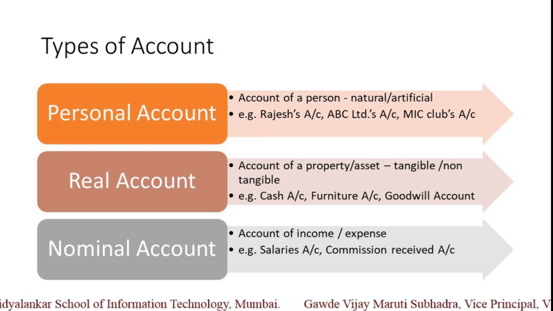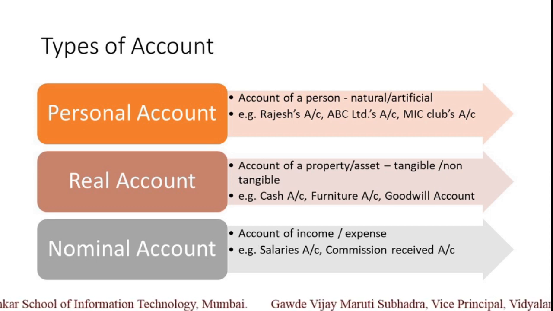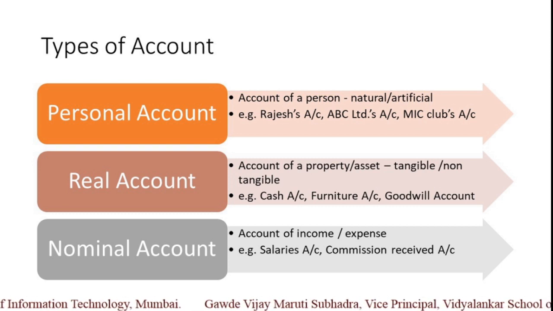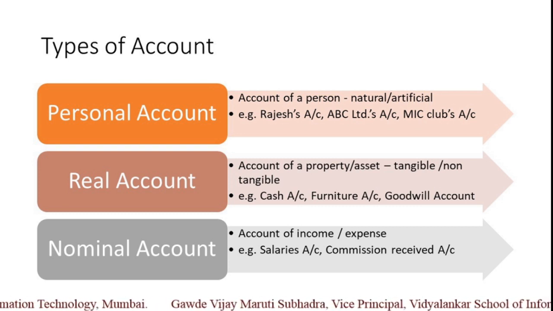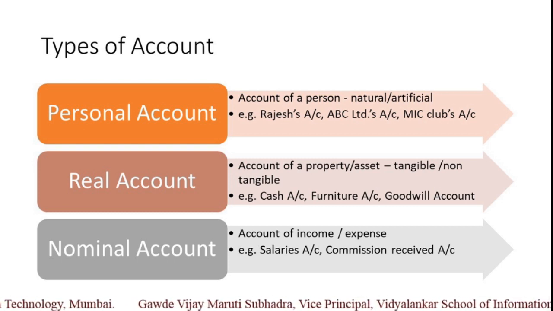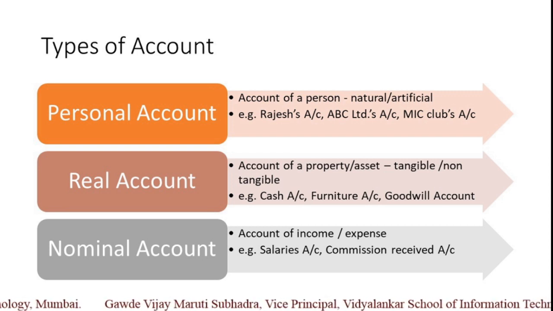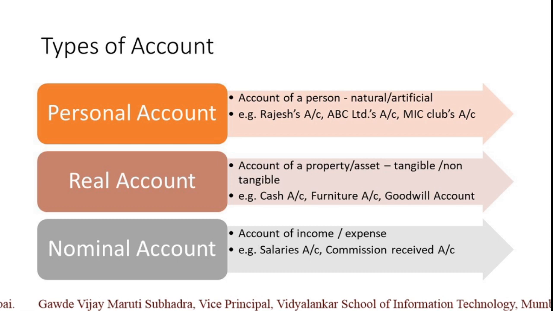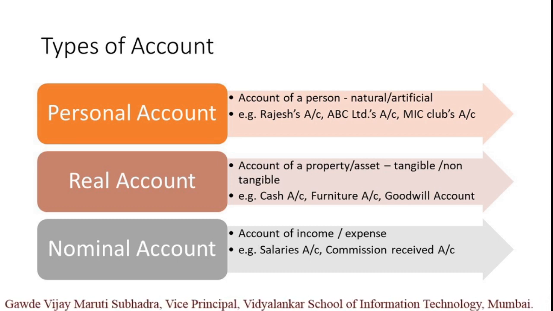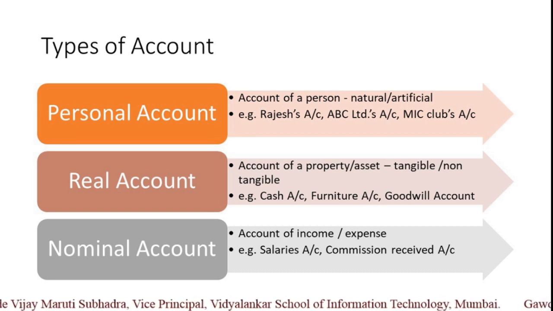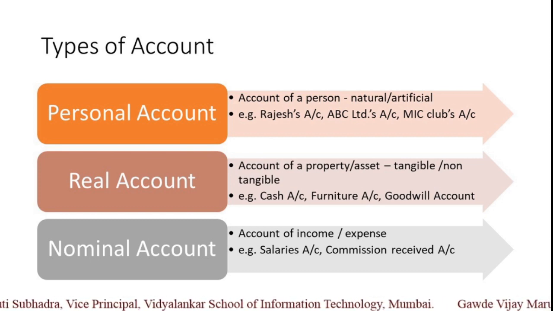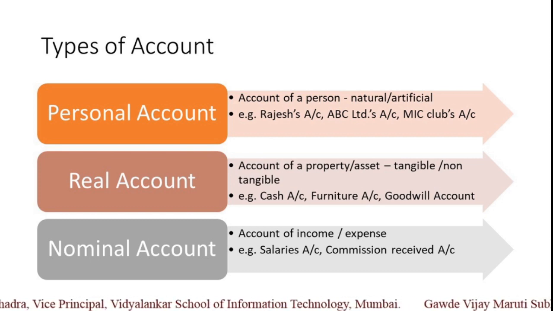Now we'll talk about real account. Real account means any account of property or asset. Now that property or asset can be tangible or intangible. So cash account and furniture account are accounts of tangible property or assets, whereas goodwill account is an example of an intangible asset account.